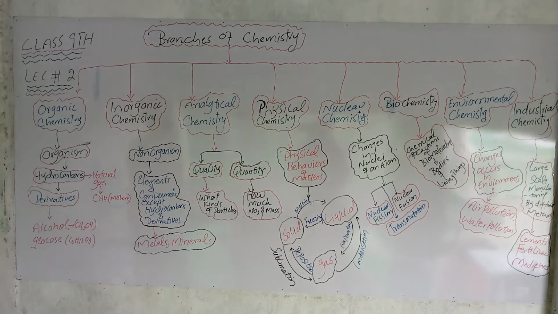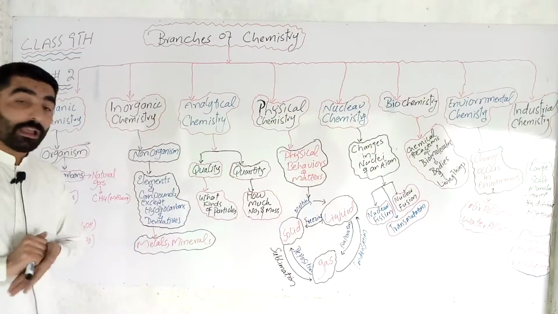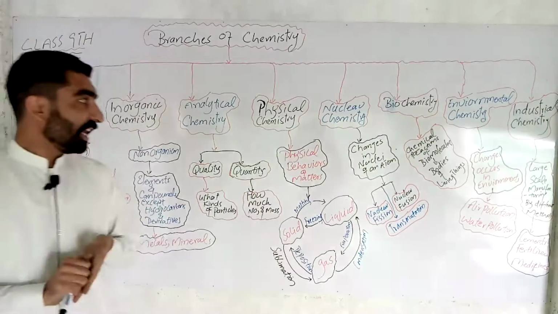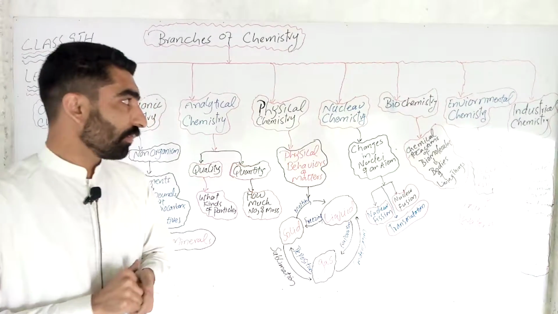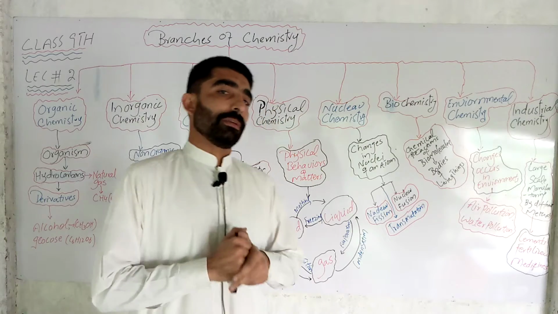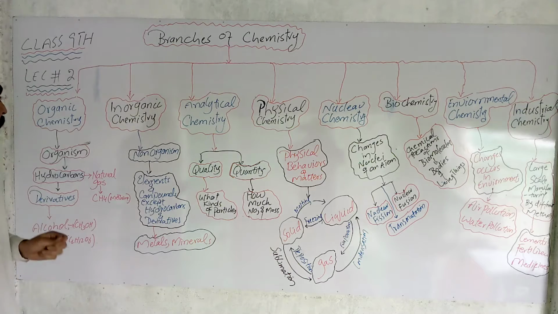Today I am going to discuss the next topic of class 10, which is the branches of chemistry. First we discuss the branches of chemistry. The first one is organic chemistry, the second one is inorganic chemistry, the third one is analytical chemistry, the fourth one is physical chemistry, and the fifth one is nuclear chemistry. The sixth one is biochemistry, the seventh one is environmental chemistry, and the last and eighth one is industrial chemistry. First, we discuss organic chemistry in a simple way.